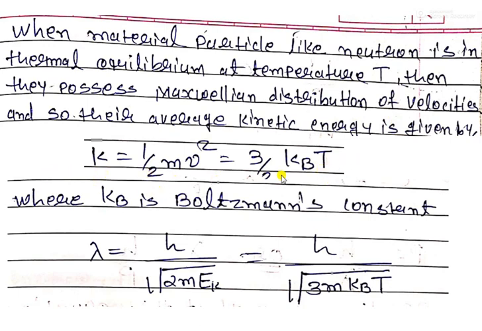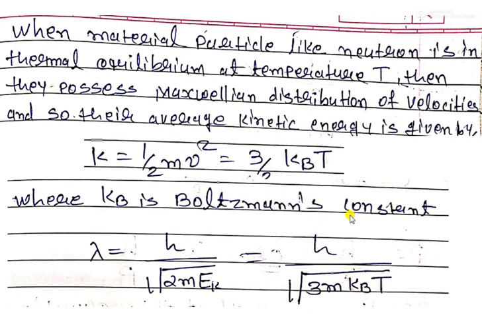With the help of this equation, if K is 3 by 2 kBT, then we can write 3 by 2 kBT instead of K, and the 2 is cancelled out, giving lambda equal to h upon under root of 3mkBT. So this is the formula with which we can calculate lambda using temperature. Here m, kB and h are constants, and only T is changing.